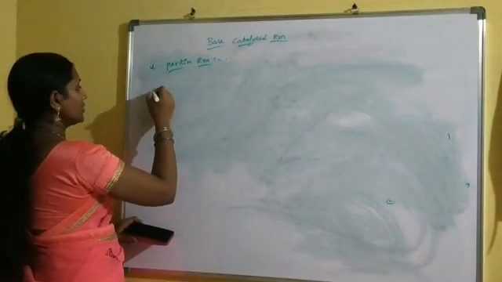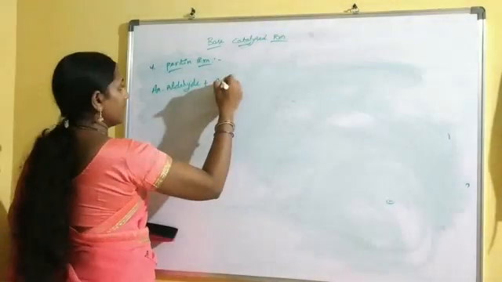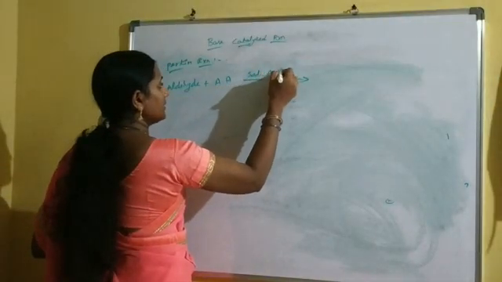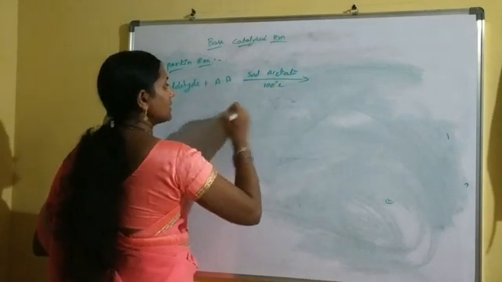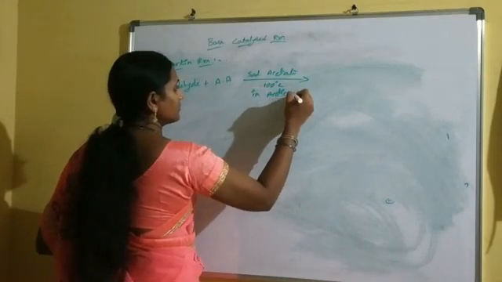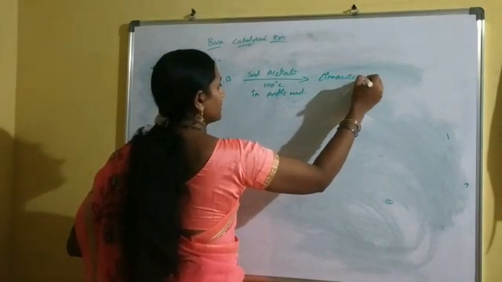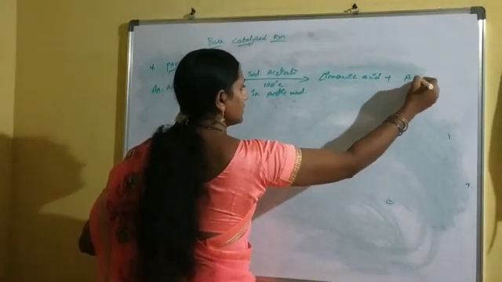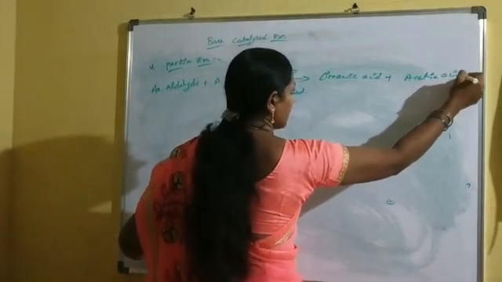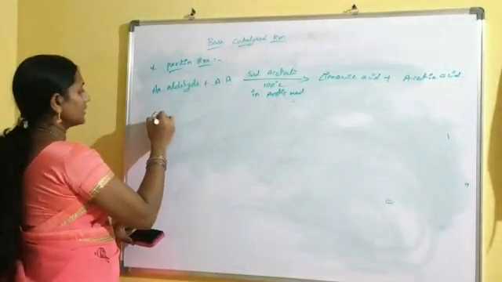In the Perkin reaction, you take aromatic aldehyde and acetic anhydride, treated with sodium acetate at 100 degrees and in acidic medium to form cinnamic acid and acetic acid.